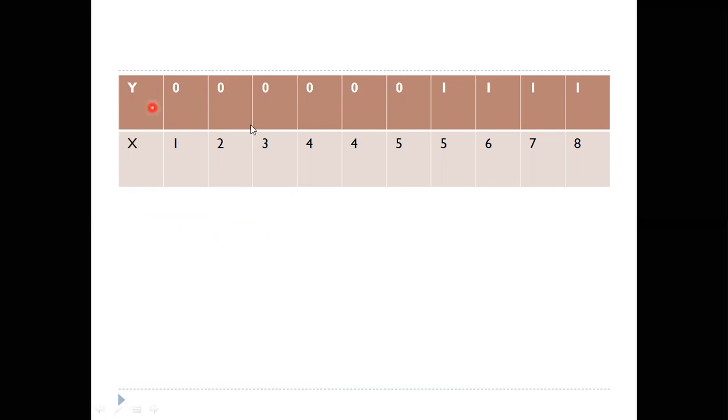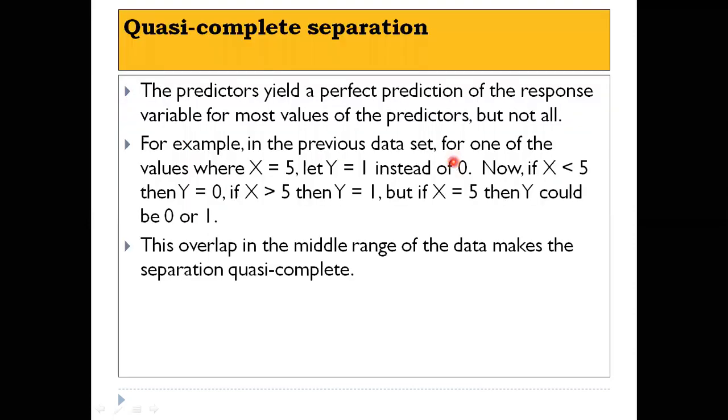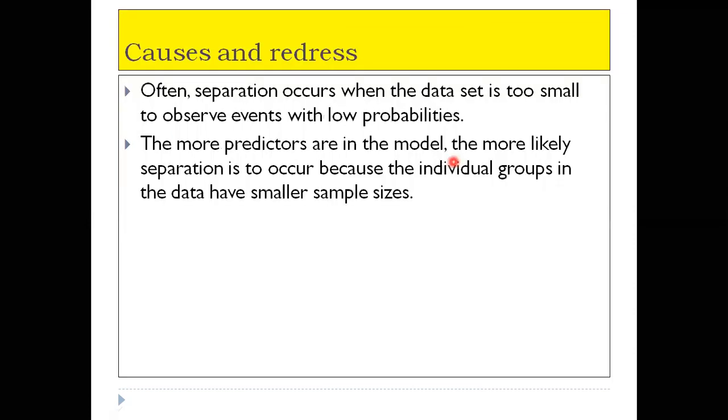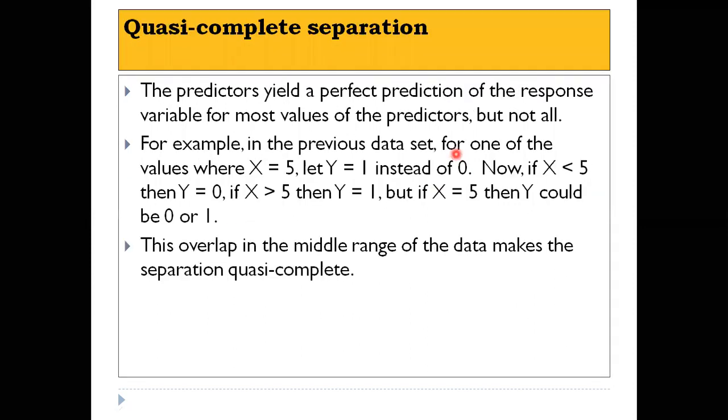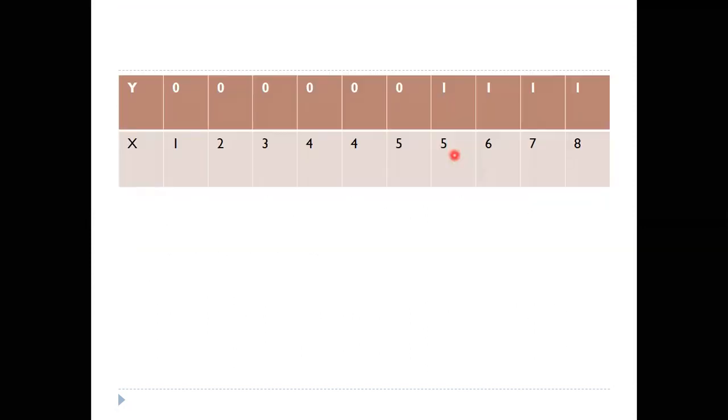For this, y value is 0. But when x is equal to 5, y value is 0, and also when x is equal to 5, we get y value as 1 also. So y value is 0 or 1 for x value 5. For x 6, 7, 8, y value is 1. So for x equal to 5, it is not sure whether y is 0 or 1. So this is quasi-complete separation. Now I hope that complete separation and quasi-complete separation are very clear to you.